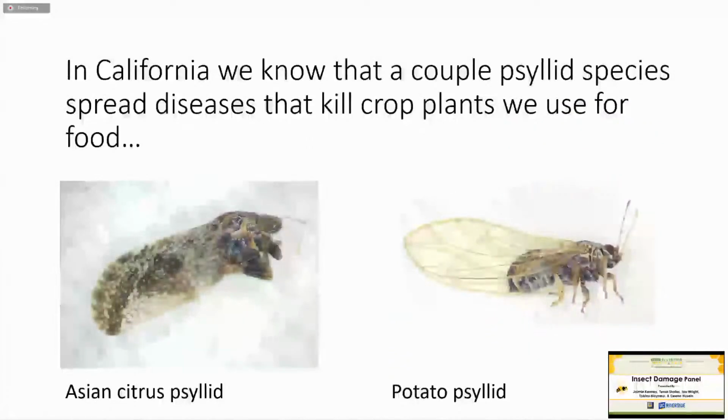So in California, we have a couple of psyllid species that we know are spreading diseases in this way to our crop plants that we use for food. One example is the Asian citrus psyllid, which Tobias is going to talk a little bit more about after me. And another example is the potato psyllid, which transmits a bacterial disease that can cause malformation of fruit and tubers or kill plants like potato, tomato, and bell pepper.